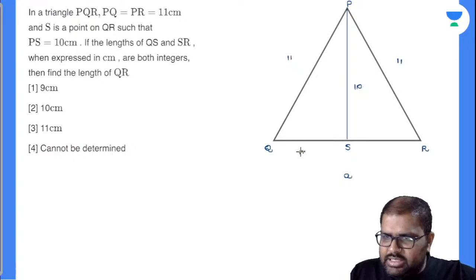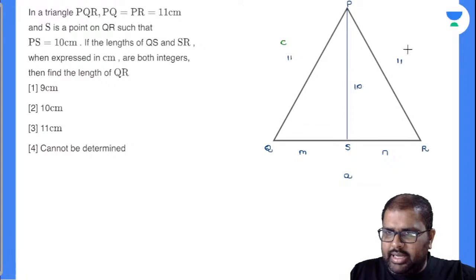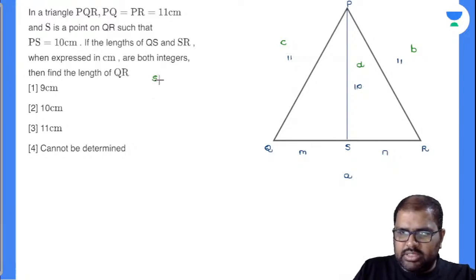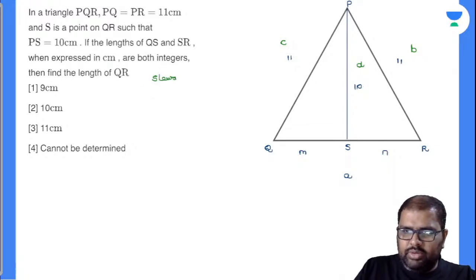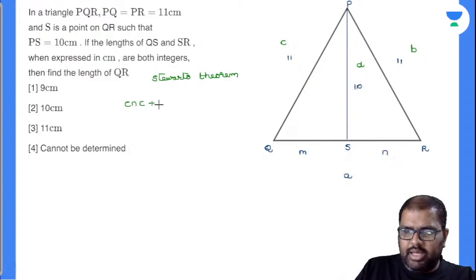So it divides QR, let us suppose, into two parts, M and N. Now can I use Stewart's theorem? I'll take this as C, this as B, this as D. I can use Stewart's theorem to solve the question. What is Stewart's theorem? I have explained it n number of times in the previous classes. To easily remember it: CNC plus BMB is equal to DAD plus MAN. I have given this proof also in the previous classes.